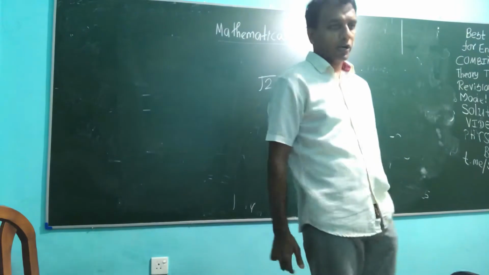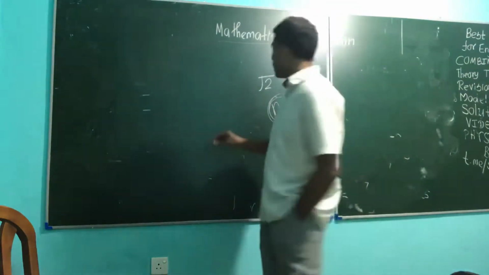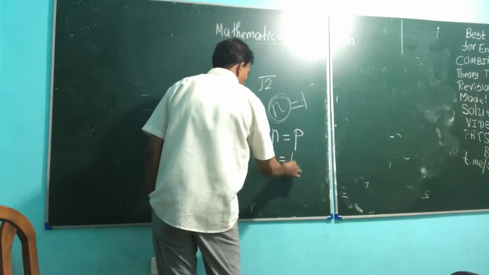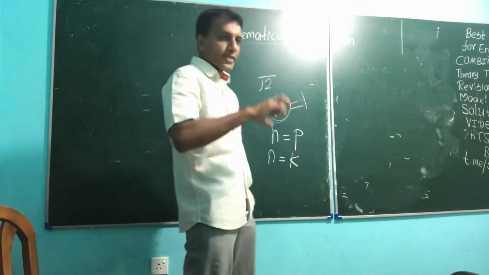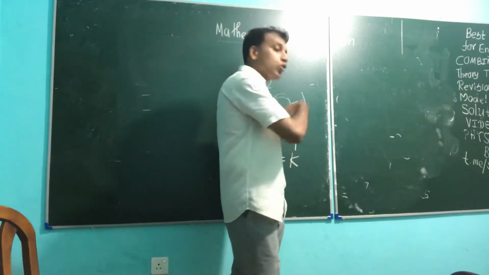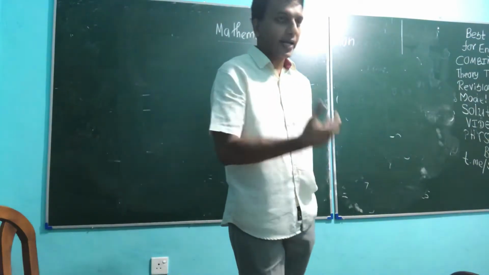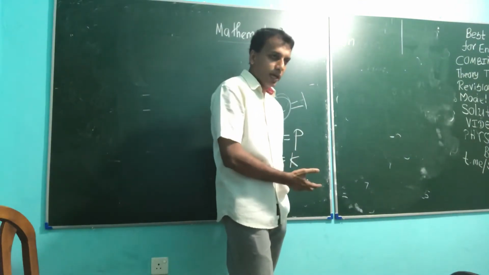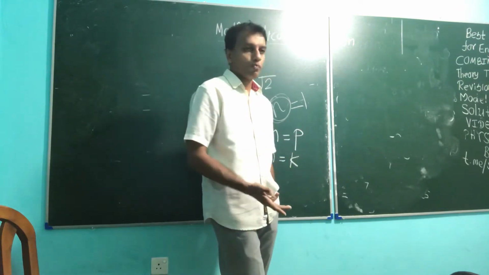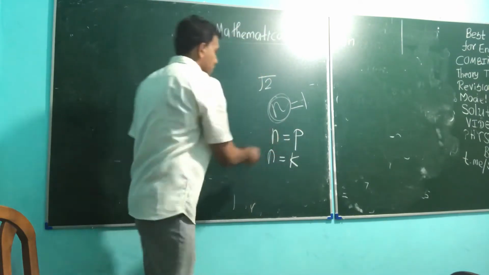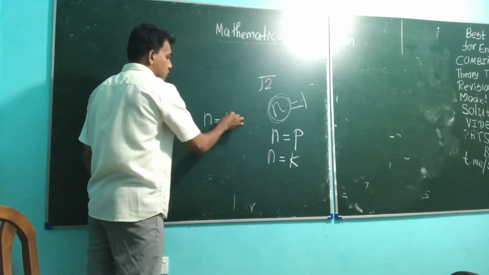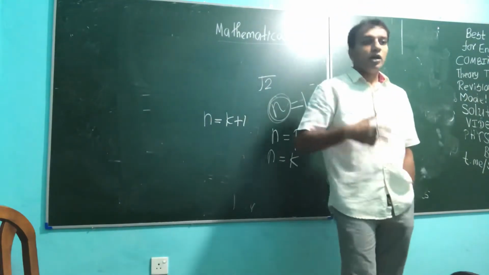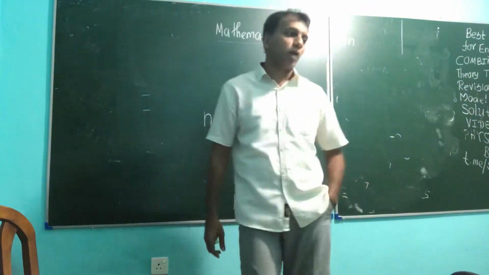Next, there's an assumption, that n equal p, or sometimes the teacher says n equal k. We assume the statement is true for n equal k; we call it an assumption, right? We assume that for n equal k the statement holds. From that we have to go on to show the given statement is true for n equal k plus 1.